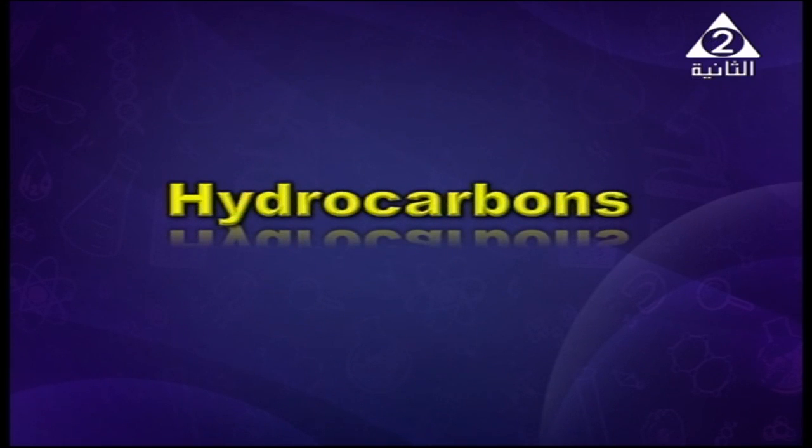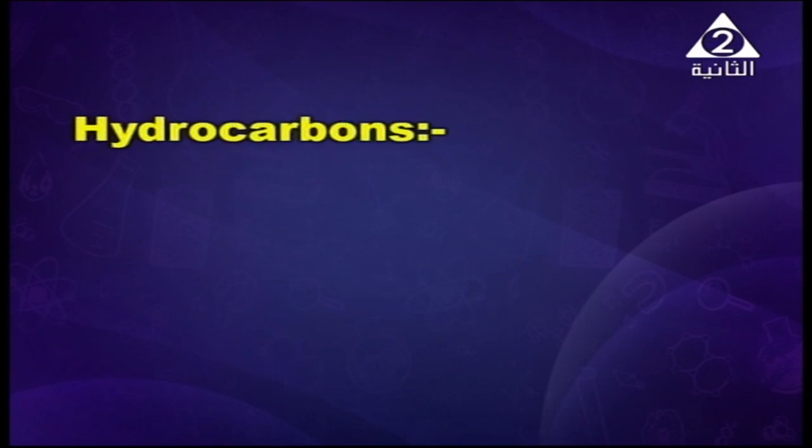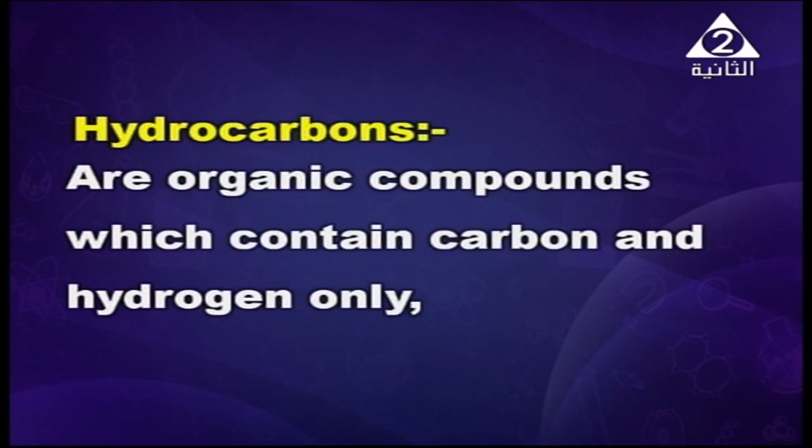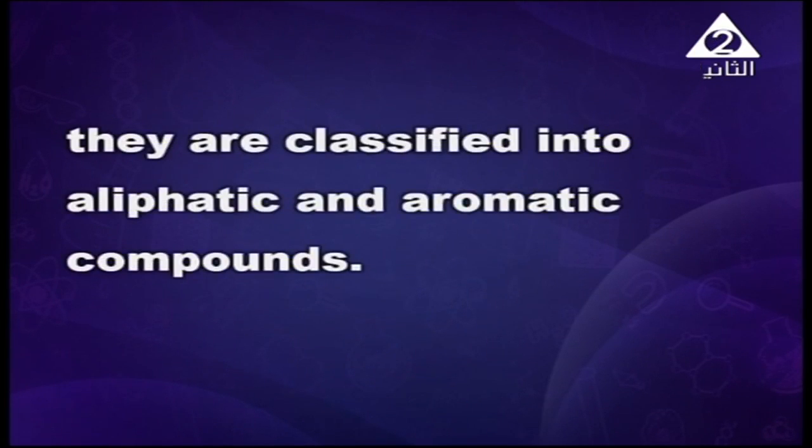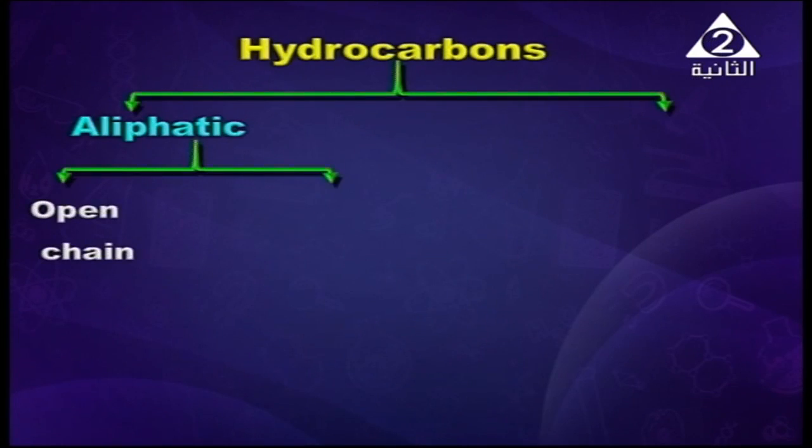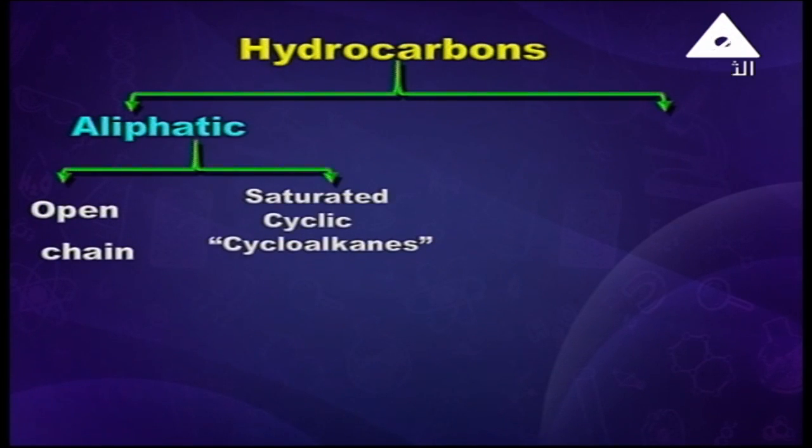Now, my dear student, we are going to discuss the hydrocarbon compounds. These hydrocarbons are organic compounds which contain carbon and hydrogen only, and they are classified into 2 types, aliphatic and aromatic compounds. So, my dear student, aliphatic compounds can be classified into open chain compounds or saturated cyclic compounds that we call cycloalkanes.